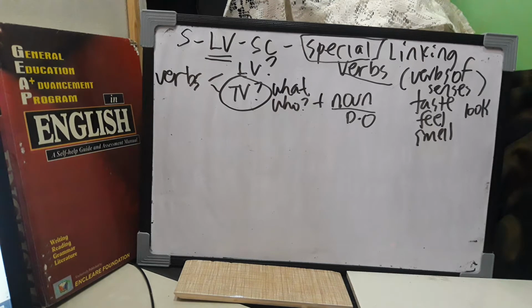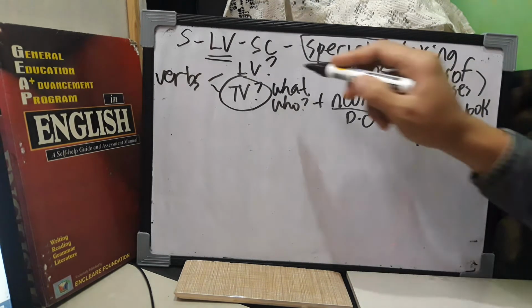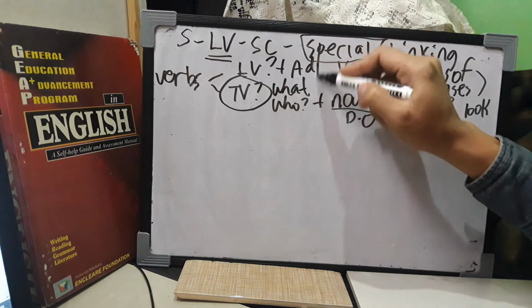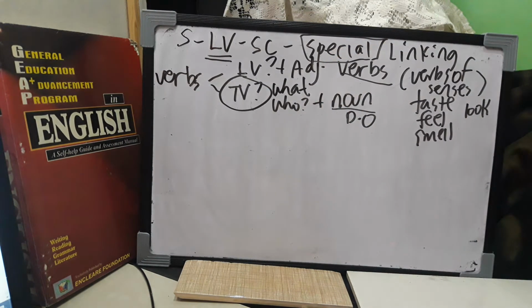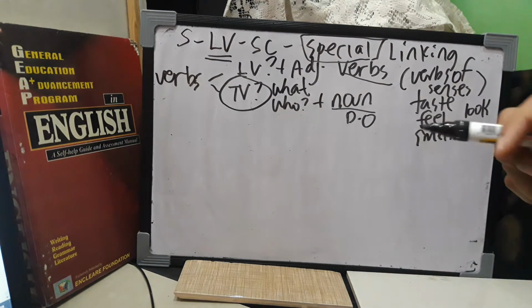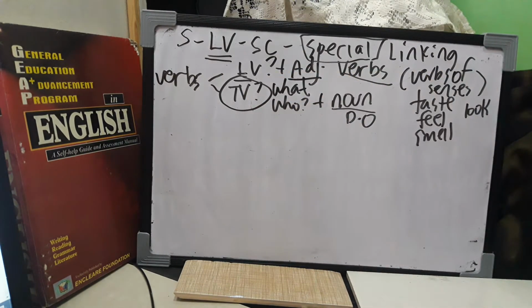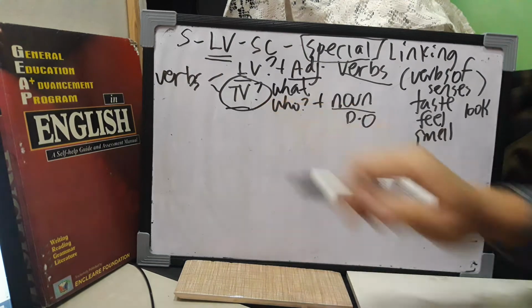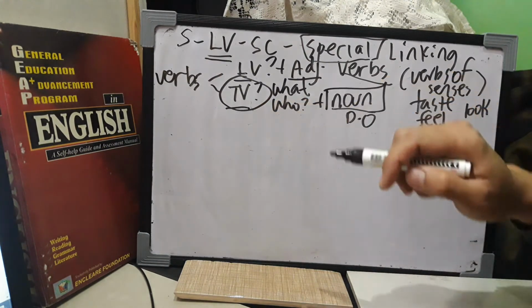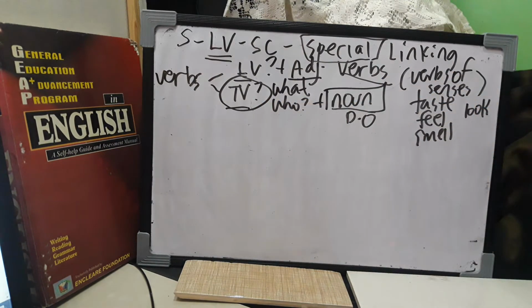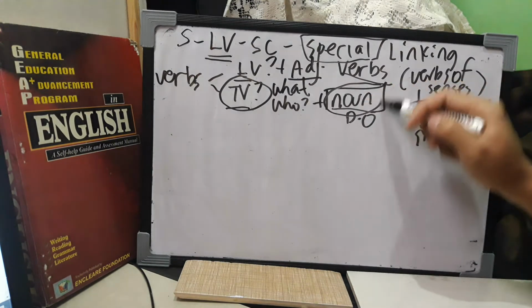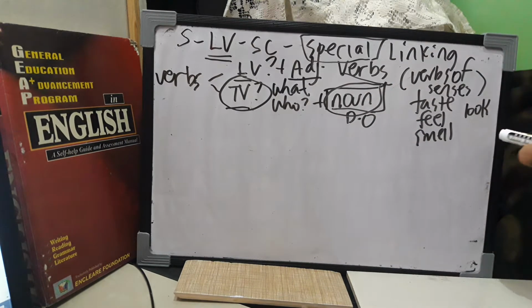And how do I know if the verb is a linking verb? It must be followed by an adjective. So to sum up, the verb is a linking verb if it is followed by an adjective, and the verb is a transitive verb if it is followed by a noun or pronoun. But usually, we use a noun in this case.